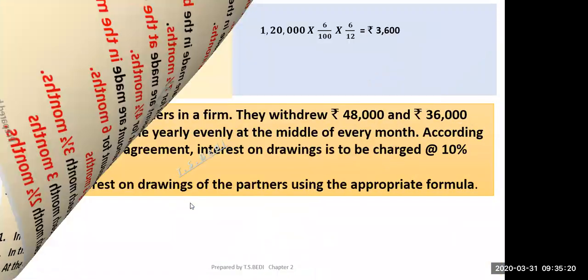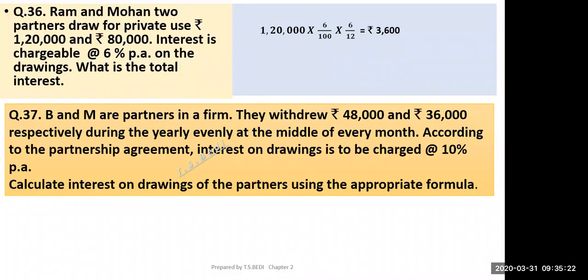Okay, come to the next point. Now this is question number 36. Ram and Mohan, two partners, draw for private use rupees 1,20,000 and rupees 80,000. Interest is chargeable at the rate of 6% per annum on the drawings. What is the total interest on drawings?